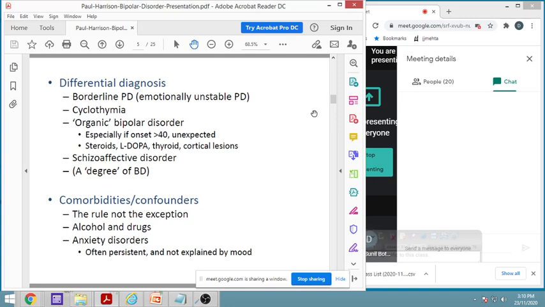Then organic bipolar disorder. Organic means where some drug has caused some lesions in the brain. So there is a problem in the organ, that is the brain. So normally, in other cases, there's a problem in the CNS, in the neurotransmitters. The neurotransmitters are either more or less in amount, and therefore we are seeing this sign.